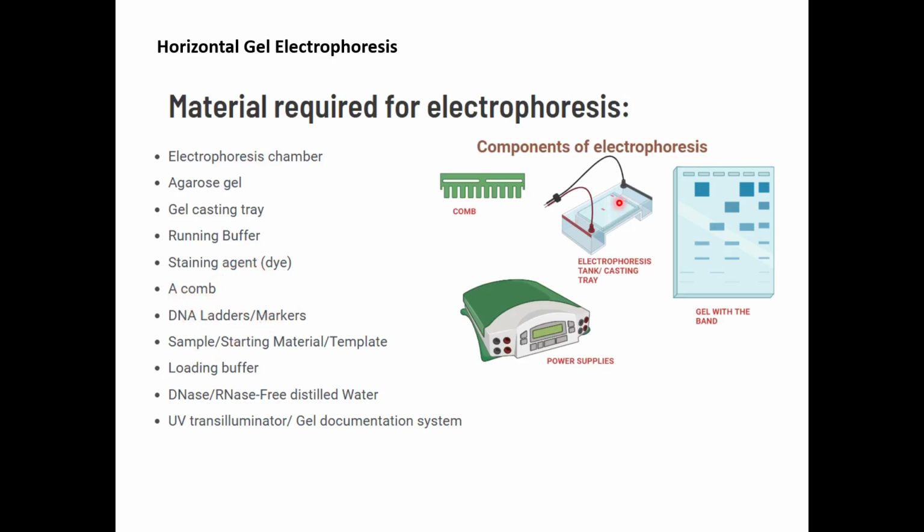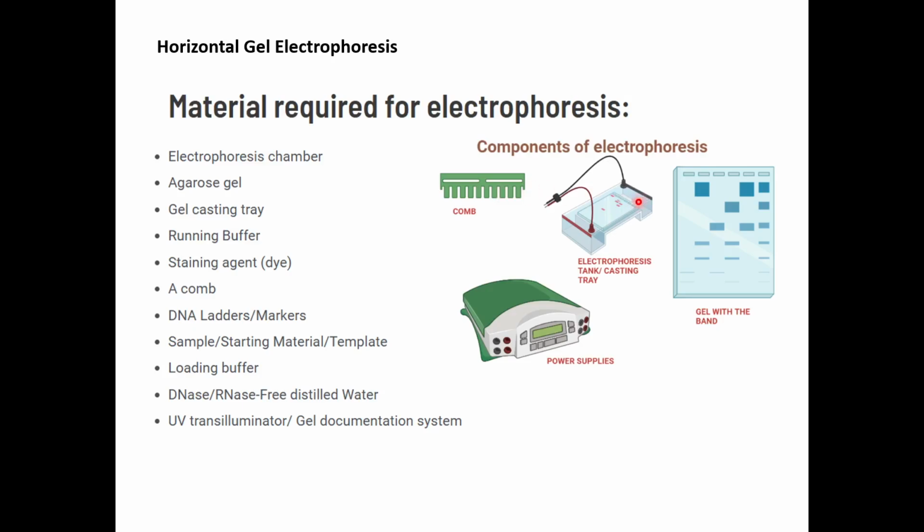DNA ladders. So here also you will have a DNA ladder, which will give you different lengths of DNA standards already present in it. So you can see your nucleic acid or plasmid of interest is of what length corresponding with the ladders. Then we have sample, starting material and loading buffer. Then we have DNase, RNase free distilled water because it can degrade your nucleic acids, and then we need a UV transilluminator to visualize it because we will be adding EtBr in the agarose gel.